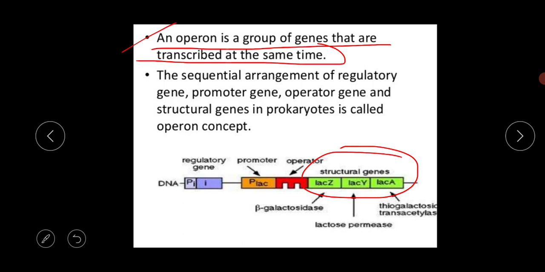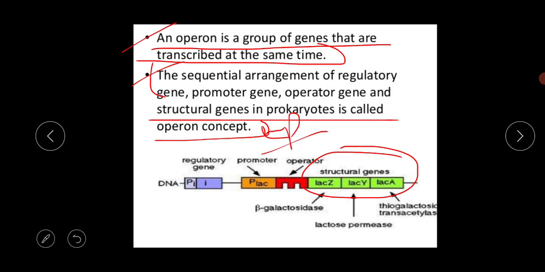And they produce different kinds of products, meaning enzymes. Next, the sequential arrangement of the regulatory gene, the promoter gene, the operator gene, and the structural gene in prokaryotes is called the operon concept. So how many parts are there? The regulatory gene, the promoter gene, the operator gene, and the structural gene. By these four parts, one operon is produced in the prokaryotic cell, and each part has its different function.